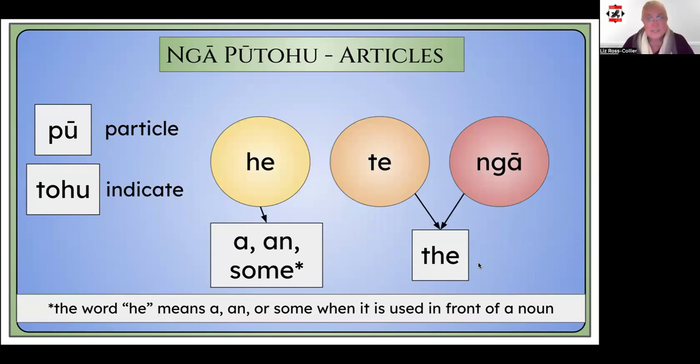He, which means a, an or some. Then we have te and ngā, which both mean the. Just a reminder that the word he can be used in other ways as well. But when it's used in front of a noun or a naming word, then this is what it means.